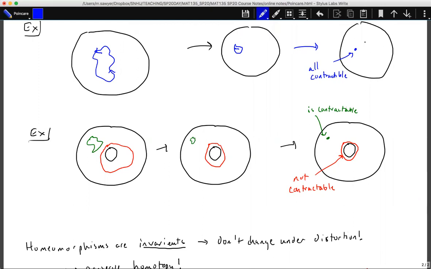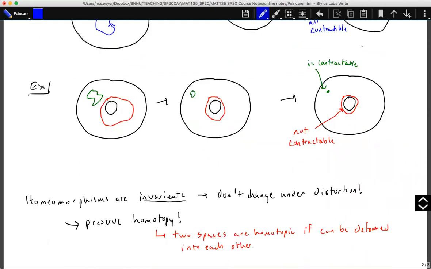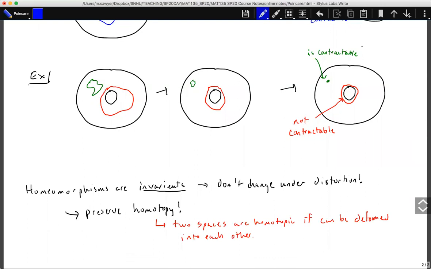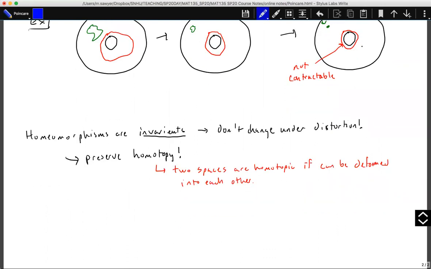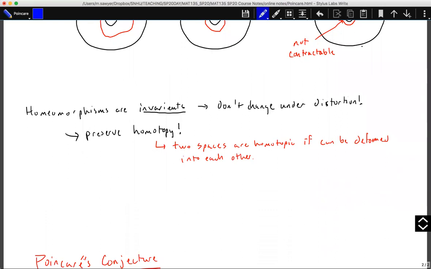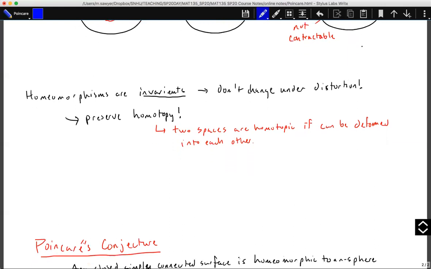So this is an example of a homeomorphism. A homeomorphism is an invariant. It doesn't change under this distortion. So the idea of contractibility is what we call an invariant. It won't change no matter how I stretch or twist this. That loop around that hole won't change under this homeomorphism. So homeomorphisms preserve homotopy, and two spaces we say are homotopic if you can deform one to another.